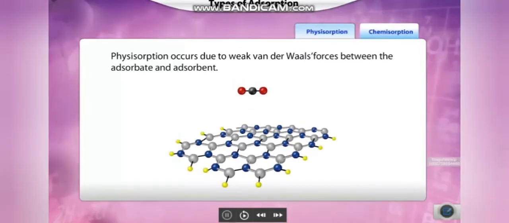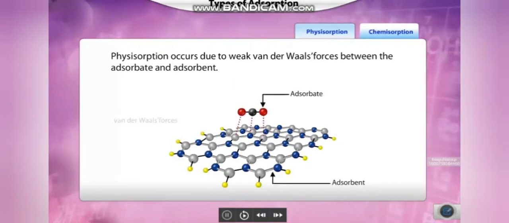The adsorption of gases on a solid surface is classified into physical adsorption or physisorption and chemical adsorption or chemisorption. Click each tab to learn about these adsorption processes. If the forces of attraction that exist between the adsorbate and the adsorbent are van der Waals forces, then the adsorption process is termed physical adsorption or physisorption.